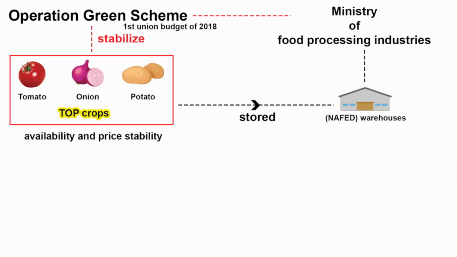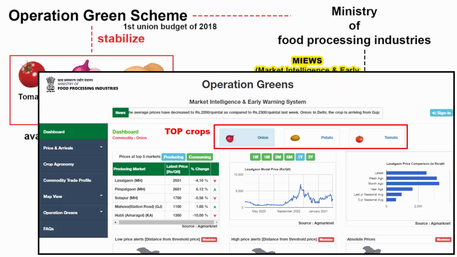After storing the crops, the government is going to take the help of technology. There is a system called MIEWS, Market Intelligence and Early Warning System. It is a portal where the government can monitor prices of tomato, onion and potato, both in the producing location as well as in the consuming location. They have a dedicated website. You can go there and have a look at the dashboard. So basically this scheme is data driven. With the help of computer data, the government intervenes for controlling the supply and stabilizing the price.